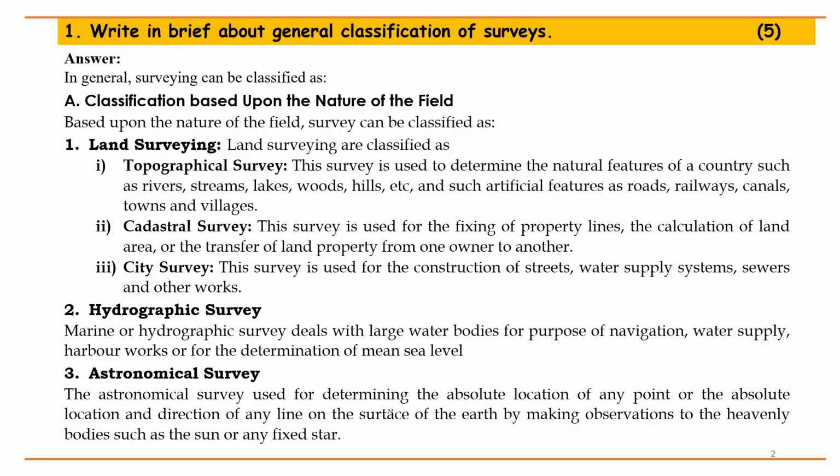3. Astronomical survey. The astronomical survey is used for determining the absolute location of any point, or the absolute location and direction of any line on the surface of the Earth, by making observations to the heavenly bodies such as the Sun or any fixed star.